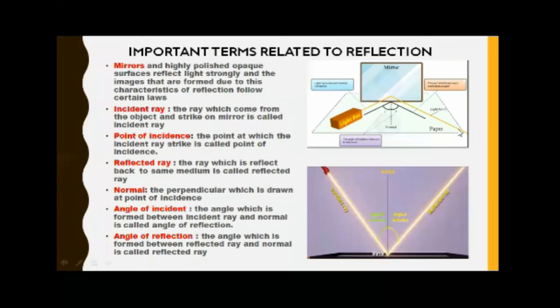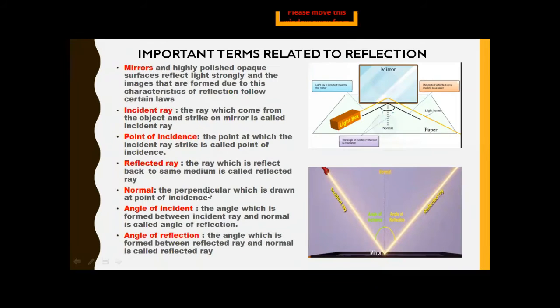Now the normal. The normal is the perpendicular which is drawn at the point of incidence. Here perpendicular means the same thing you have done with the compass and the protractor in your maths geometry copies. It is always at a 90-degree angle.